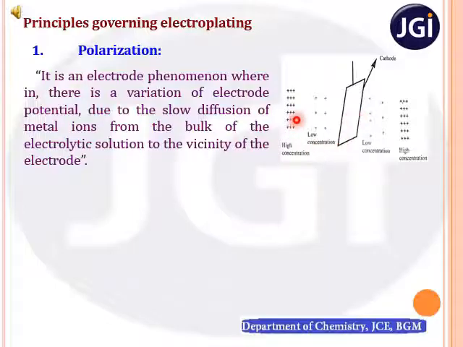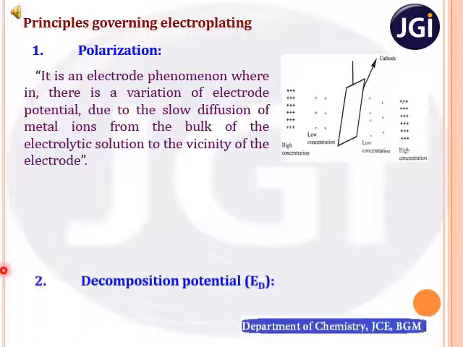If the metal ions from the bulk of the solution diffuse slowly towards the cathodic surface, then there will be a change in the metal ion concentration near the cathodic surface, which causes a change in the potential of the electrode. That we call polarization. This is what we discussed in our last class.